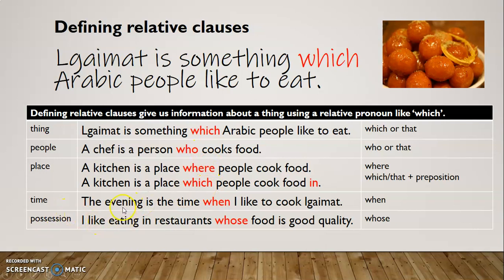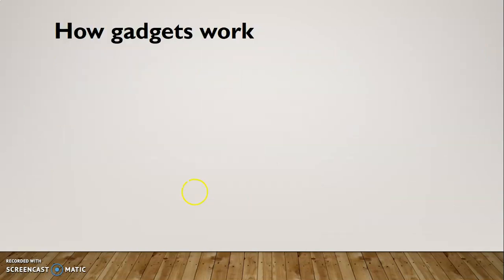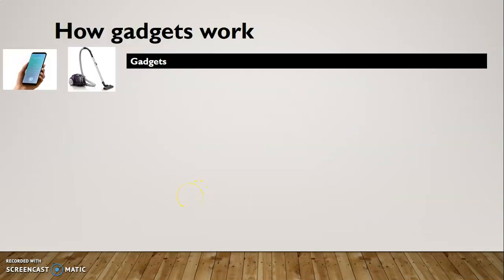The evening is the time when I like to cook legema. When we're talking about a time, we say when. And possession: I like eating in restaurants whose food is good quality. When we're talking about possession, the food belongs to the restaurant, then we use whose.